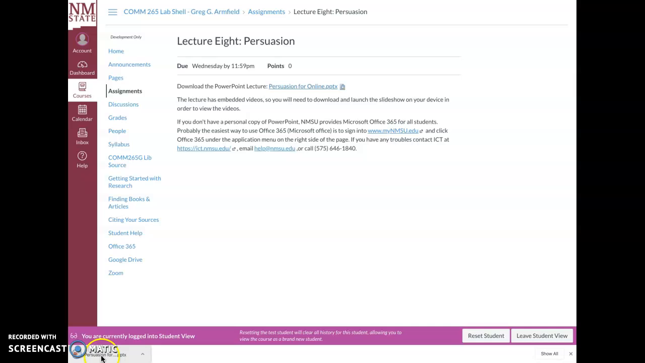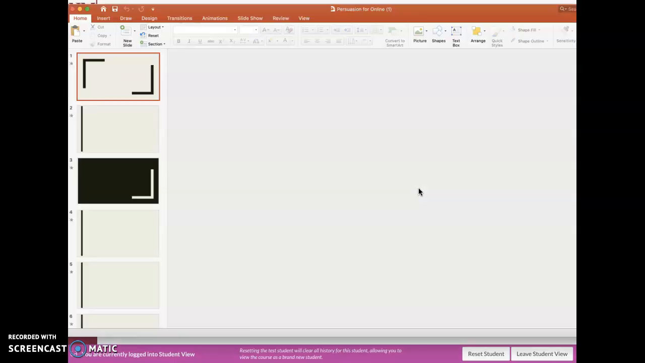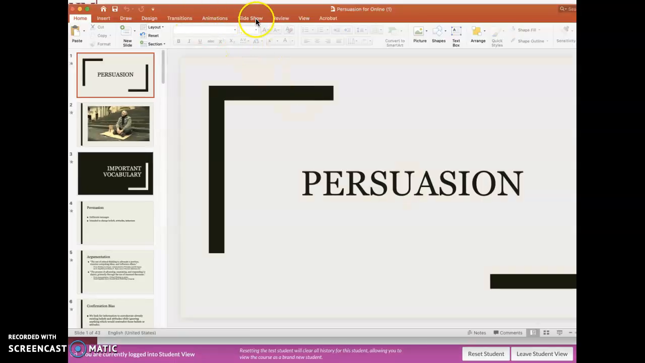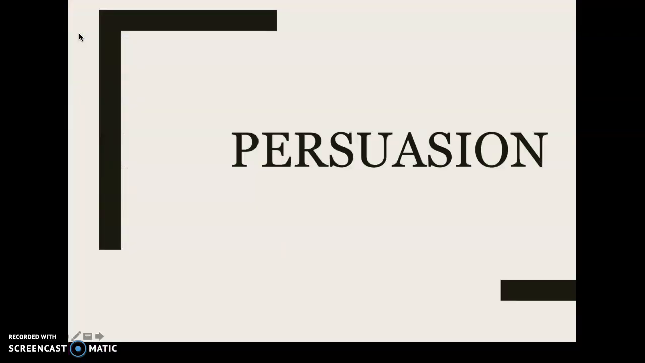It's going to pop up in whatever browser you're using. I'm using Chrome. Then we're going to open up PowerPoint, and what you need to do for this is launch the slideshow. This would be a good time to say, hey, I don't have PowerPoint. Well, it's available to you. Microsoft 365 is available to all students.